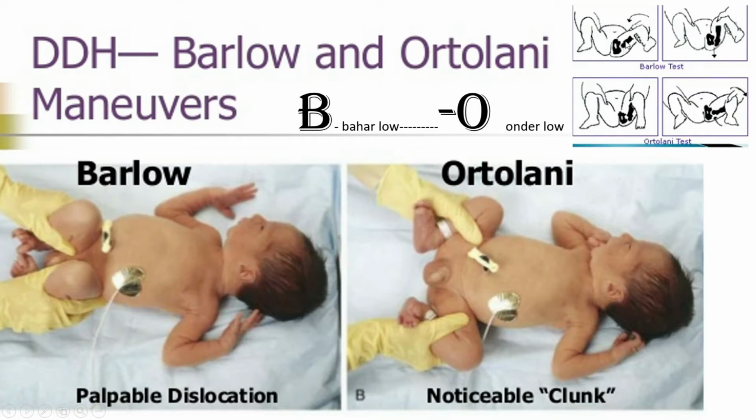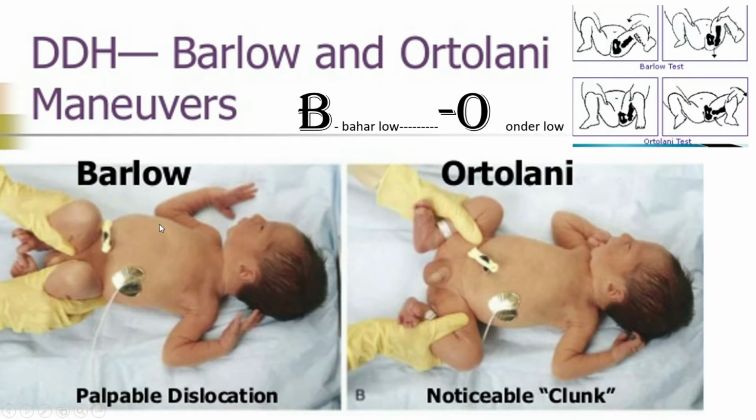If we internally rotate the hip, the femoral head will dislocate, with a special feeling for the treating surgeon. Or if we try to abduct it, there will be a clicking sound as the femoral head relocates.